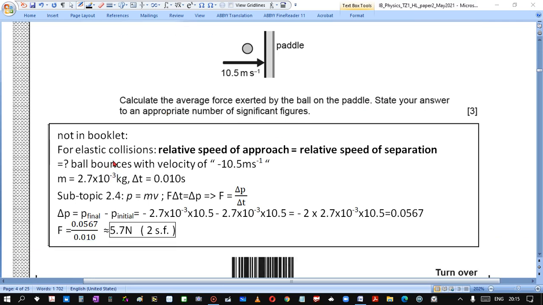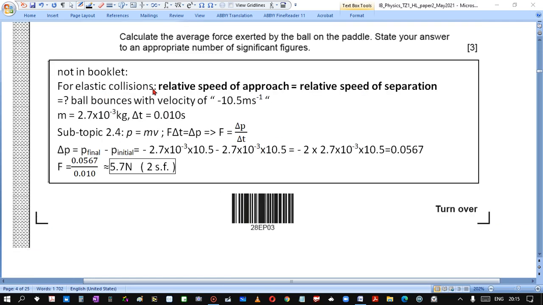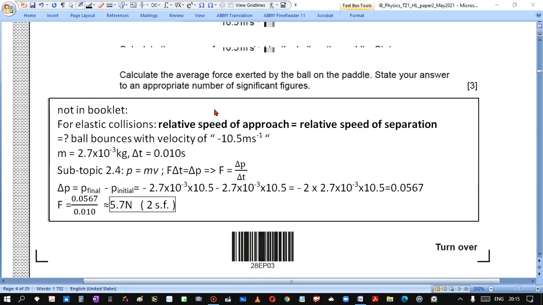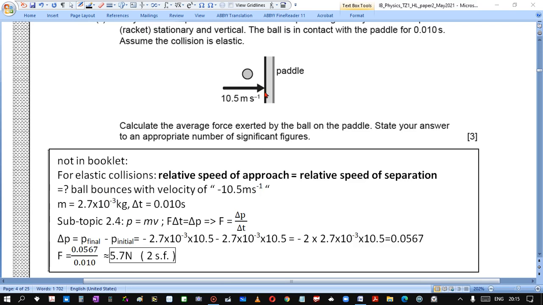Note in the booklet we have the following statement. For an elastic collision, relative speed of approach equals relative speed of separation. So the ball will bounce with minus 10.5 meters per second. Mass we change into kilograms, time is given. From subtopic 2.4 we have the force acting on the ball.